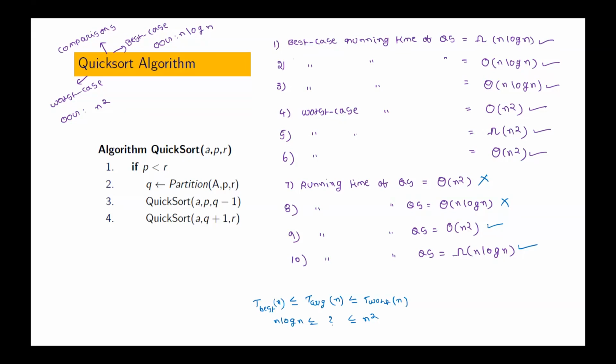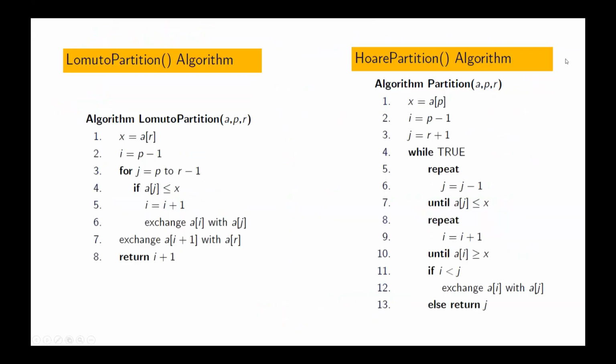Now, before going to calculate the average case running time, as I mentioned in the previous class, there are different ways of partitioning, different partitioning algorithms. I just showed you 2 different partitioning algorithms. Those who have read the Coleman textbook latest edition must have seen this variant, and in the Sahni textbook, you must have seen this. Now one is called Hoare partition, the other one is Lomuto's partitioning method.